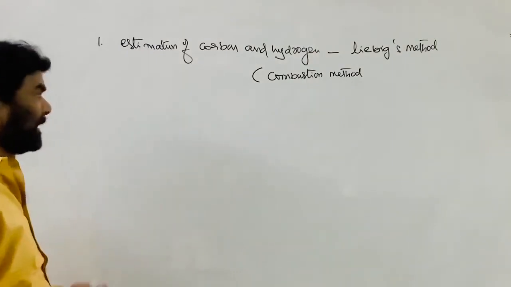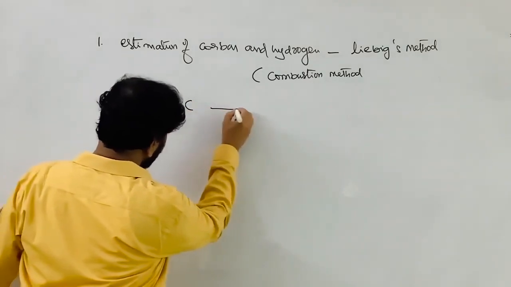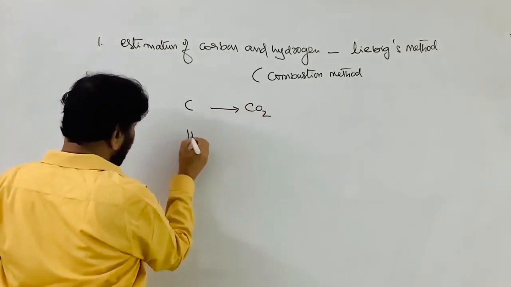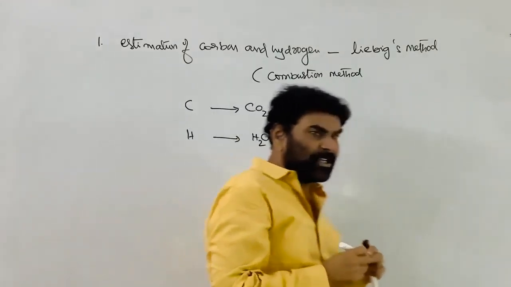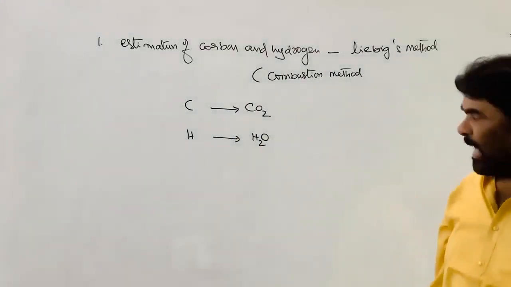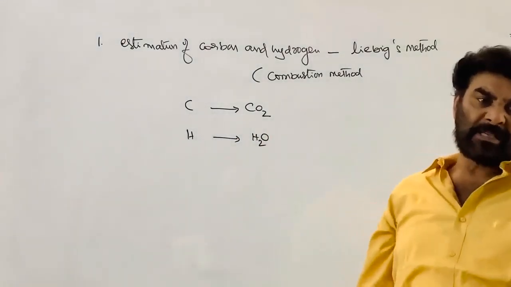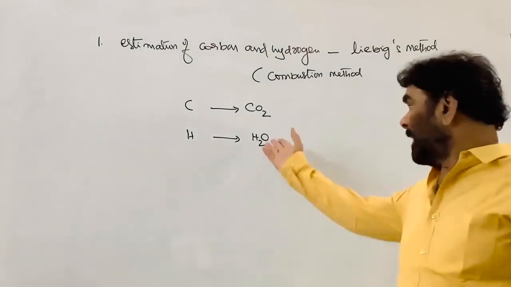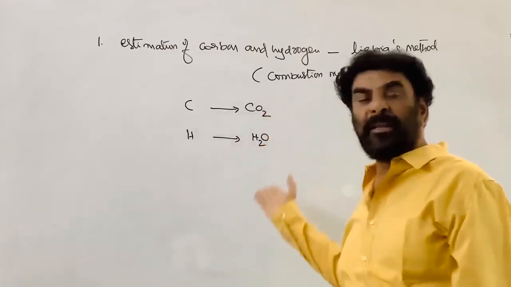What is the principle in this method? In this method, in the given organic compound, carbon is converted into carbon dioxide and hydrogen is converted into H2O. Not water, but H2O. H2O can be a liquid, a solid or a gas. If it is in liquid form, normally we call it water. If it is in gas form, we call it water vapor or steam. If it is in solid state, we call it ice. But chemically it is the same in any case.